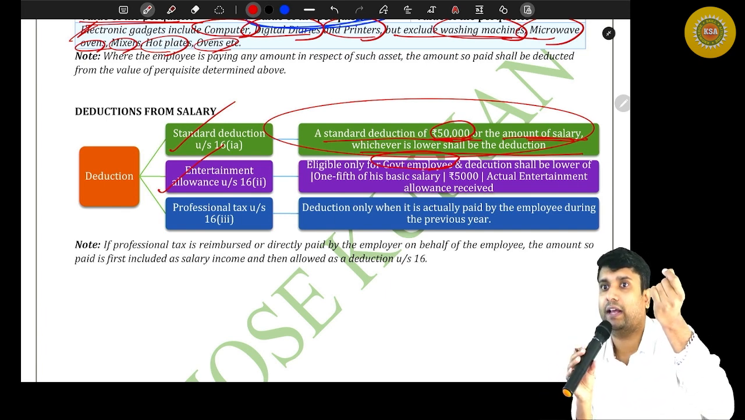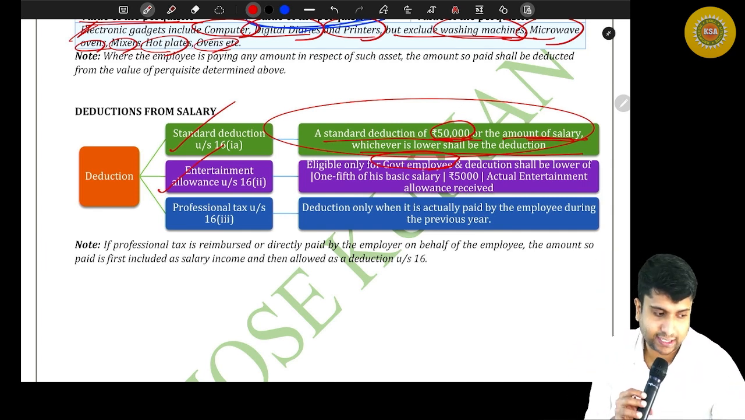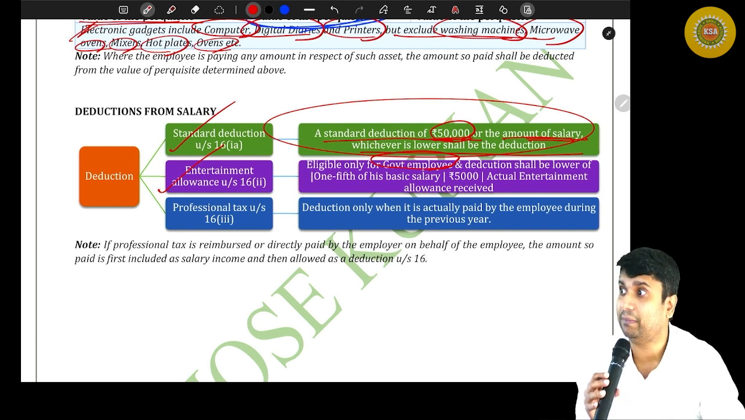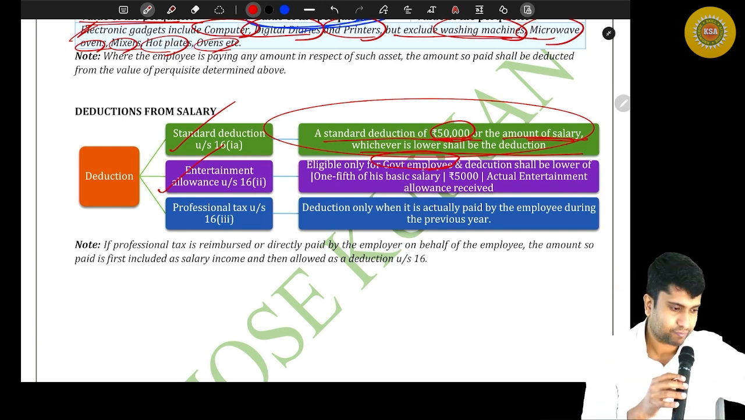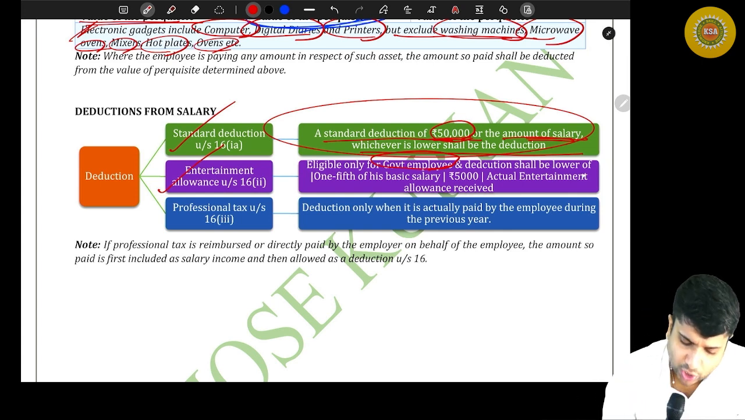What if you are a private employee and getting an entertainment allowance? Say you are a private employee and getting an entertainment allowance, then it shall be fully taxable. Only government employee. Government employee simply means state and center. Now moving on. How much is the deduction, friends? It shall be lower of.